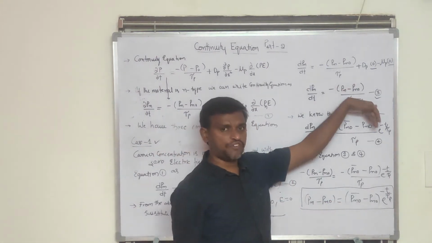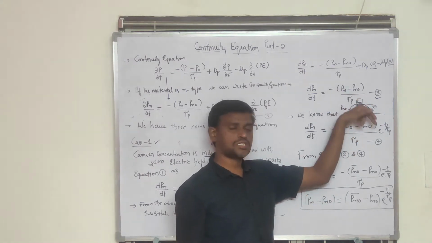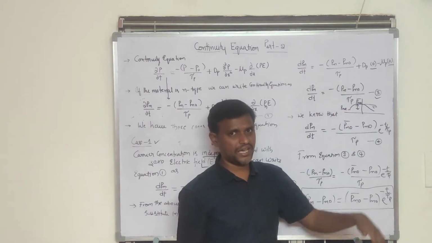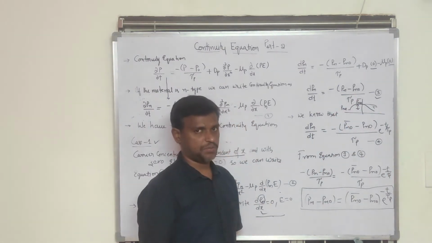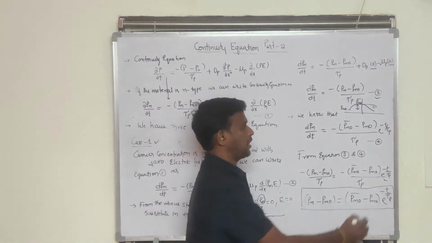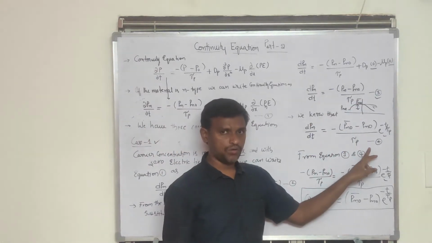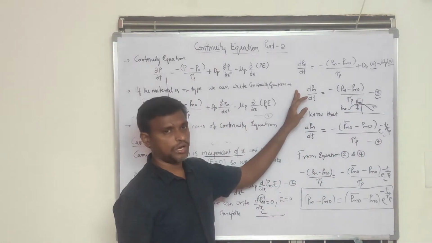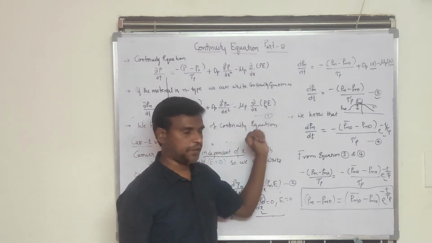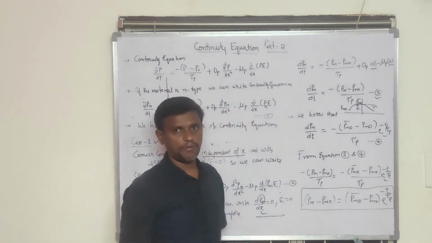And after switching off the light, what happened here? The injected carrier concentration or excess carrier concentration will decrease exponentially. That is represented by this exponential term. So if you observe this equation 3 and equation 4, what we have on the LHS side, both are equal. That is the variation of carrier concentration or hole concentration with respect to time.